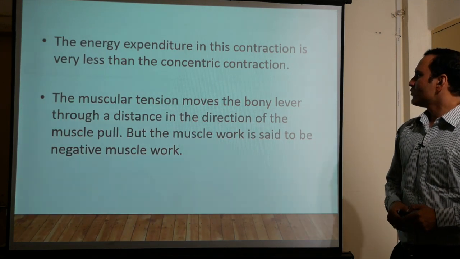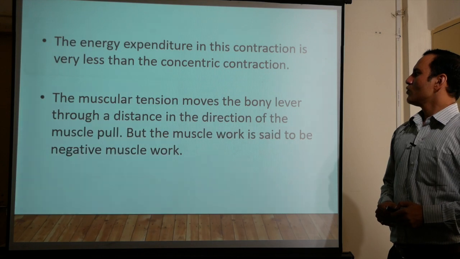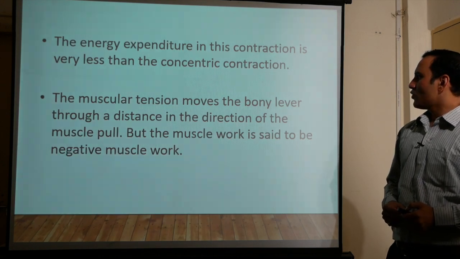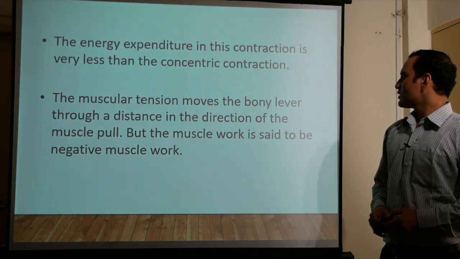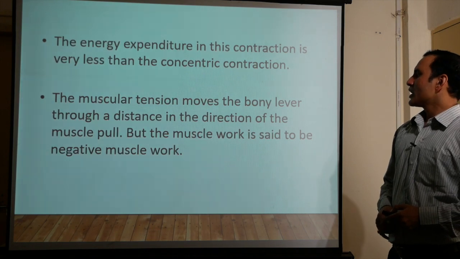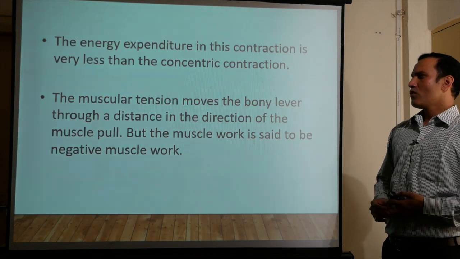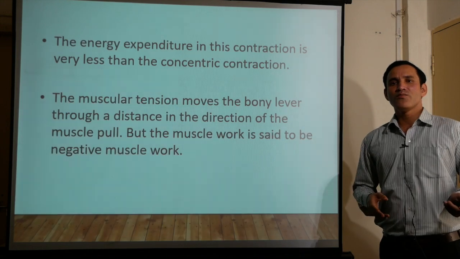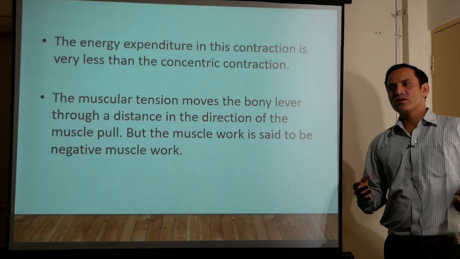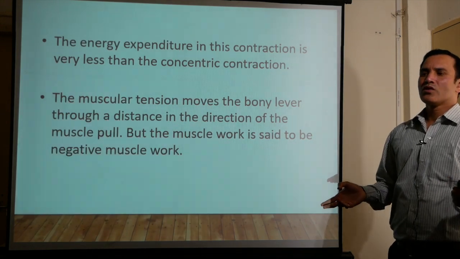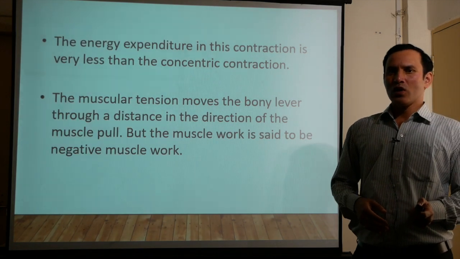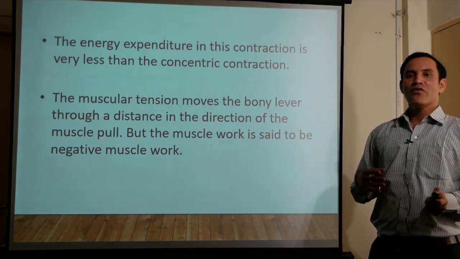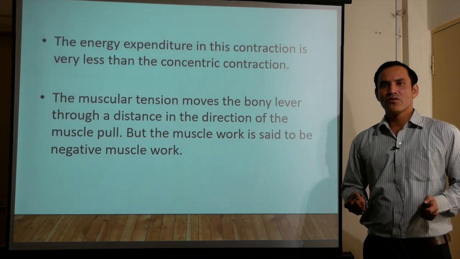The muscular tension moves the bony lever through a distance in the direction of the muscle pull, but the muscle work is said to be negative muscle work. Concentric contraction is positive muscle work because the movement is happening towards the direction of the pull. Here the movement is happening away from the direction of contraction.